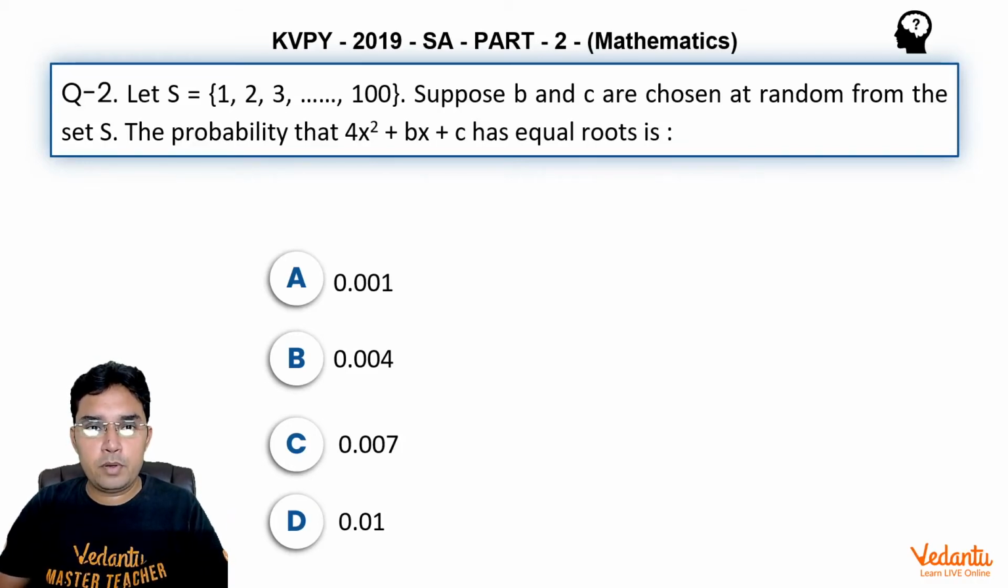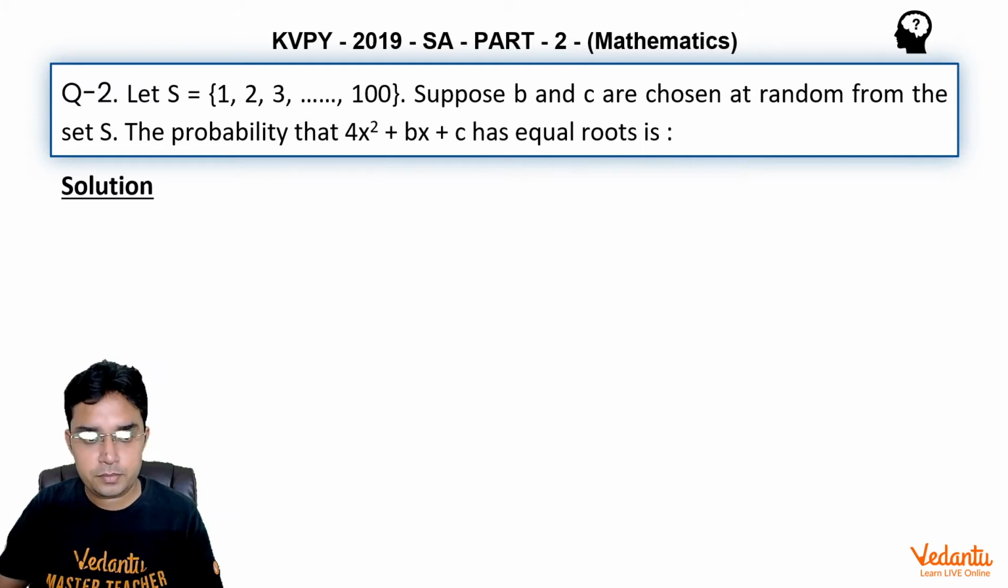We are discussing the paper of KVPY 2019 essay stream. This is question number 2 of part 2 from the topic probability. The question says let S be the set 1, 2, 3 up to 100. Suppose B and C are chosen at random from the set S. The probability that the quadratic 4x square plus bx plus c has equal roots is, and we are given 4 options.